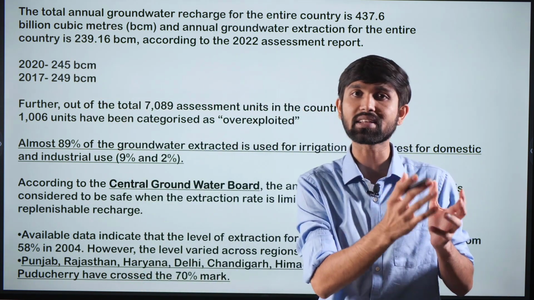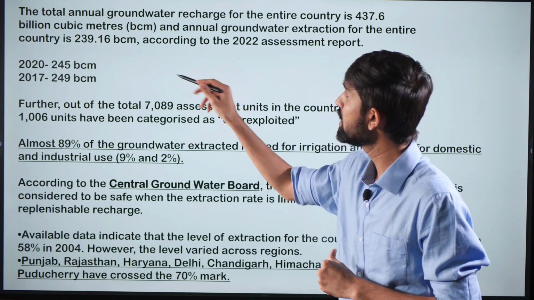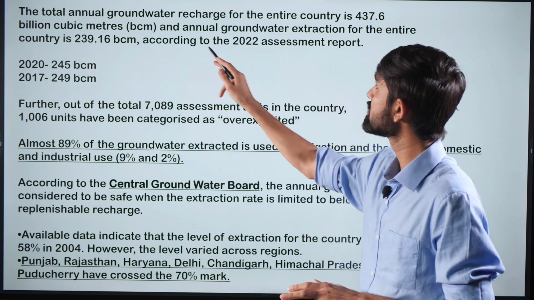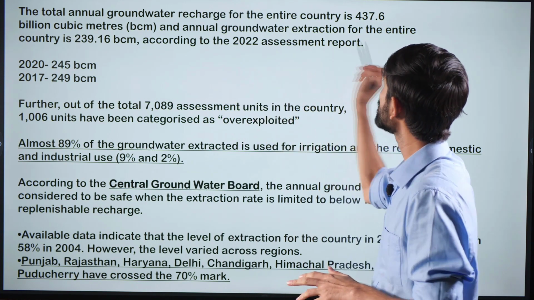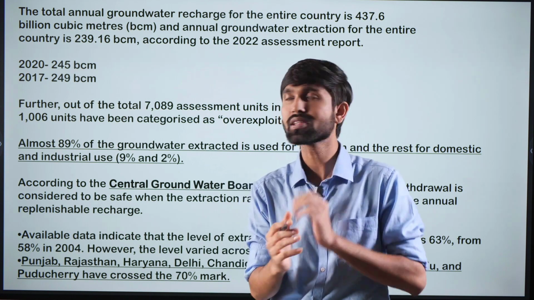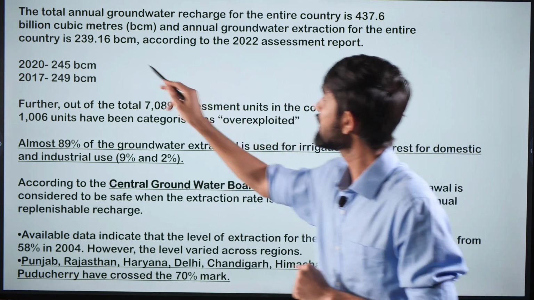And how much are we extracting from the water level each year? It is 239.16 billion cubic meters. This is according to the latest 2022 assessment report. So this is a positive sign that has come in, because this rate of extraction is the